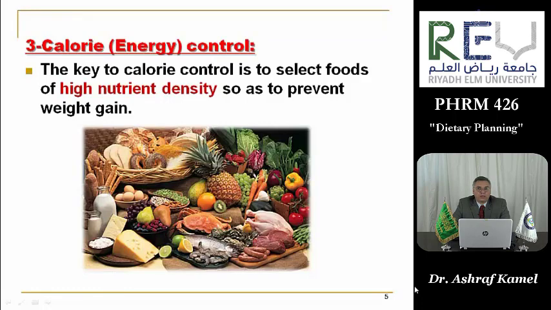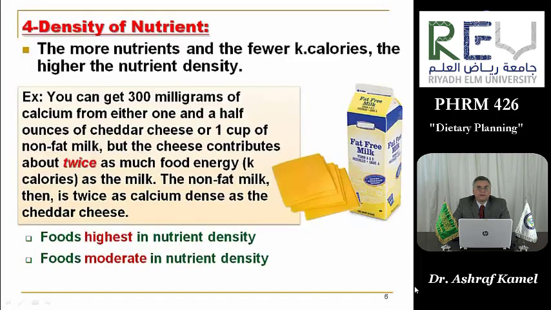Three is calorie or energy control. The key to calorie control is to select foods of high nutrient density so as to prevent weight gain and obesity.